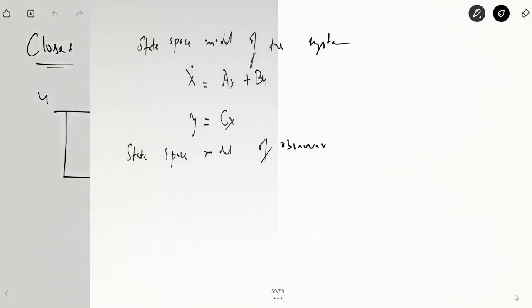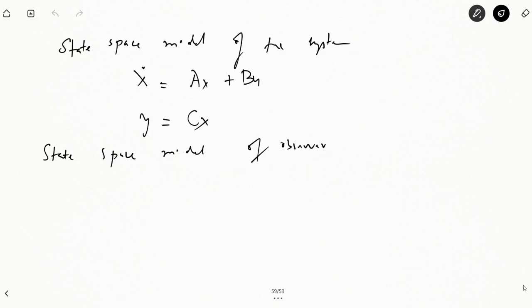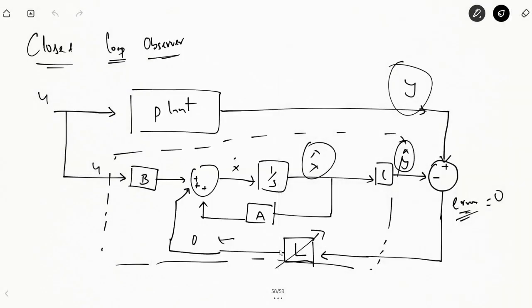In case of open loop observer, the state space model of the observer and the state space model of the estimator were exactly equal. Here there is a slight difference. This is equal to x dot. Now instead of writing x dot, I'll write x cap dot is equal to ax cap plus bu plus this signal, the signal coming from here.